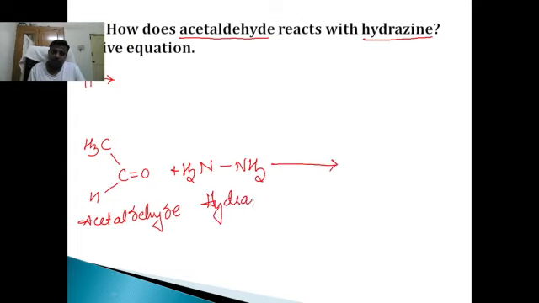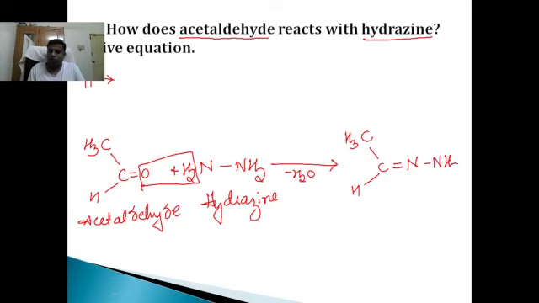Remove a water molecule, H2O, and therefore it forms CH3 CH double bond N NH2. This is called acetaldehyde hydrazone.